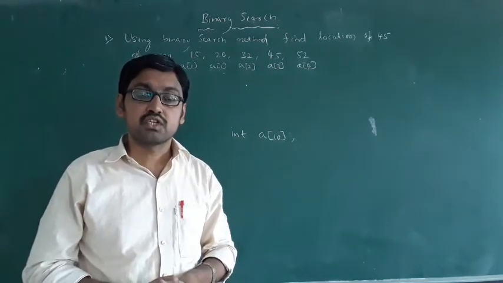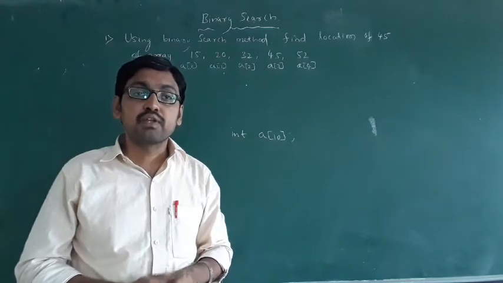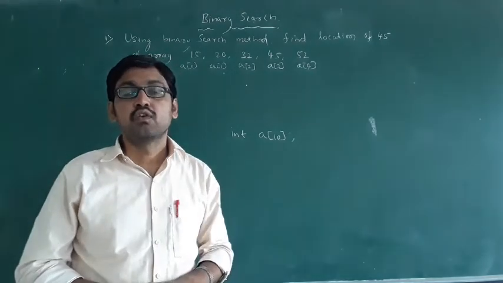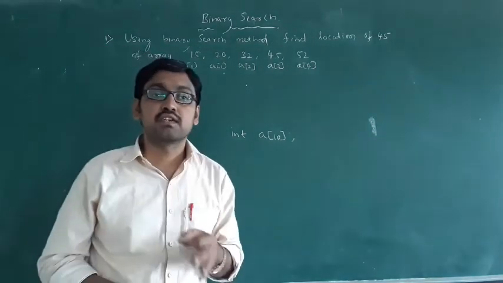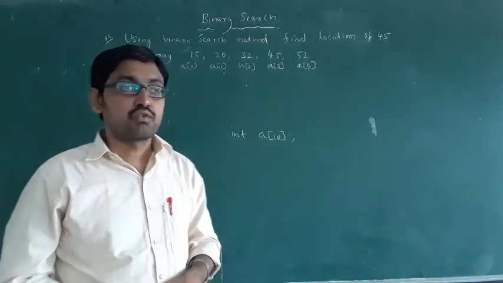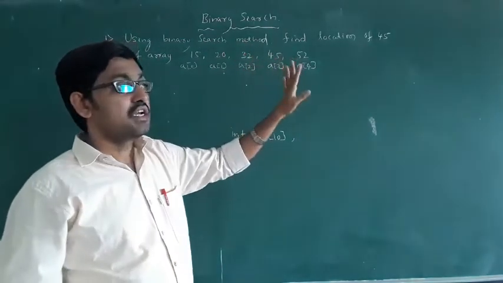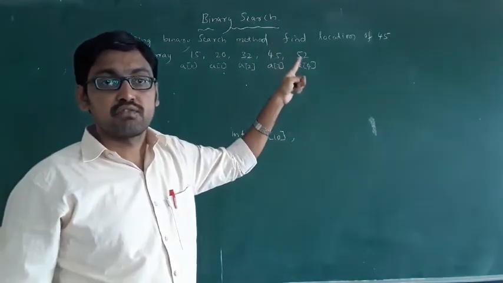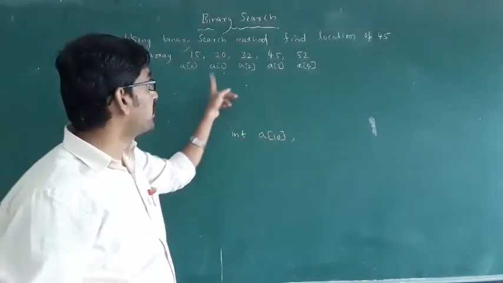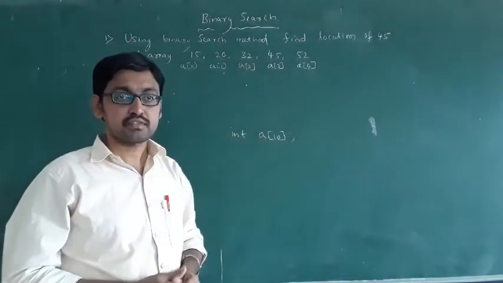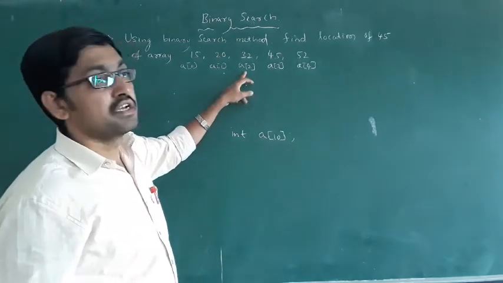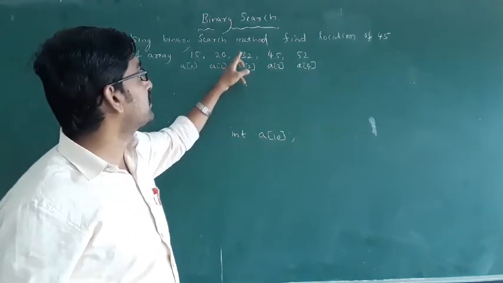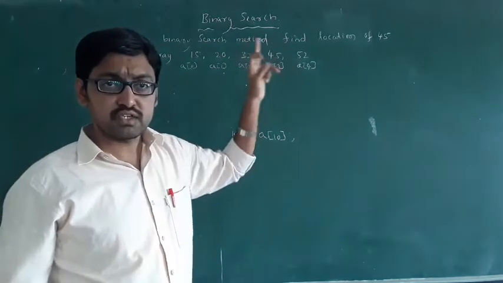What is binary search? You have to compare your element with the middle element. That type of searching is called binary search. Your element is 45, so you have to compare it with the middle element. The middle element here is 32. Is 45 equal to 32?